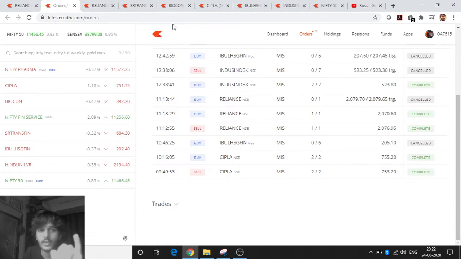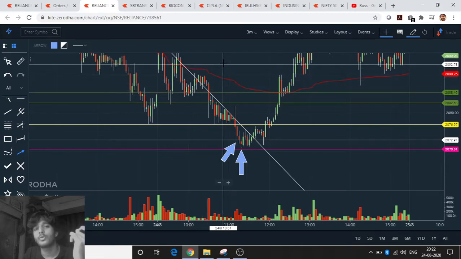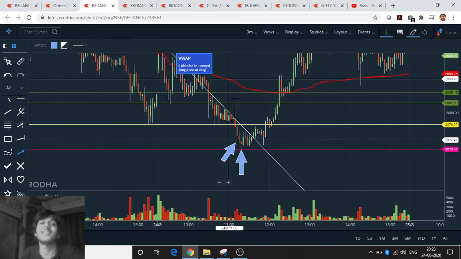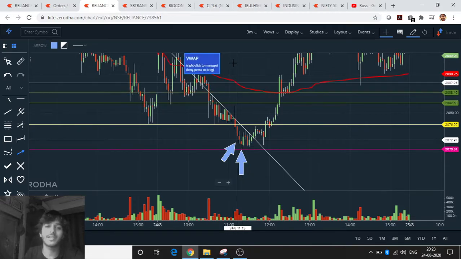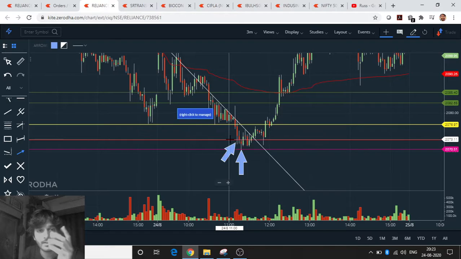Today the trade of the day is Reliance, where I caught a 6.3 rupees move. As I am trading on very small quantity, obviously profits will be less, but currently I'm not focusing on profits. I'm focusing on the percentage. I was distracted due to a call, that's why.